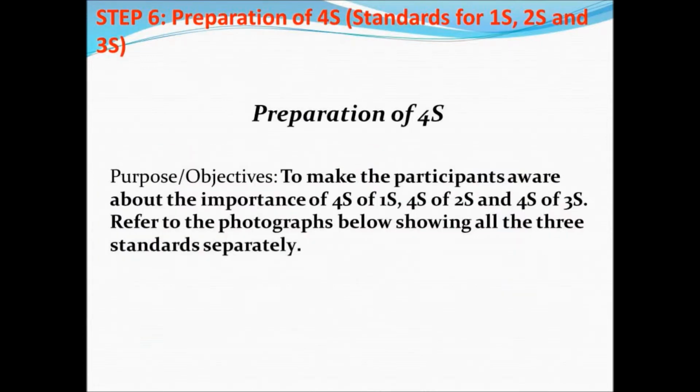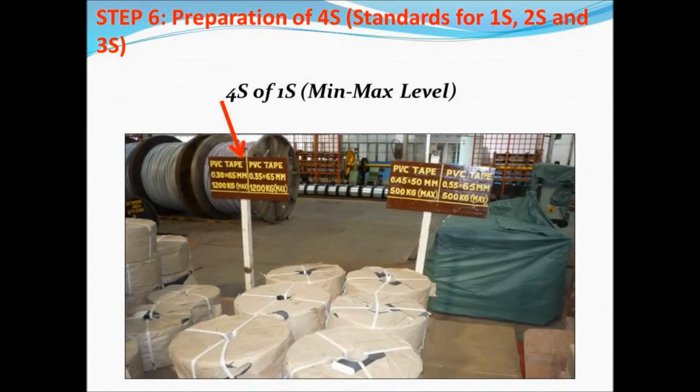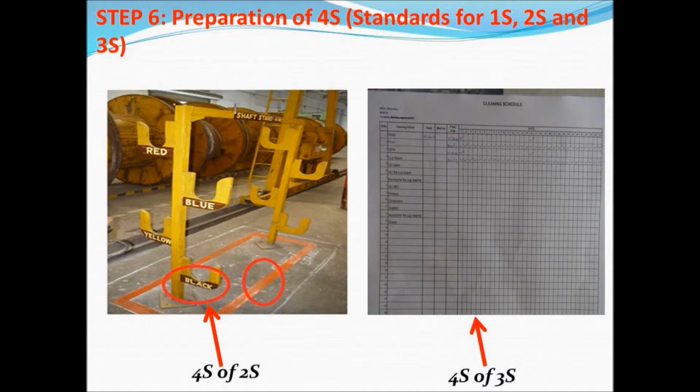Step 6 is preparation of 4S, meaning all the guiding documents, standards preparation, signage preparation, and label preparation. Those need to be added. Having done 3S, we need to of course do the preparation for 4S. Having done 4S, we have to move towards 5S.